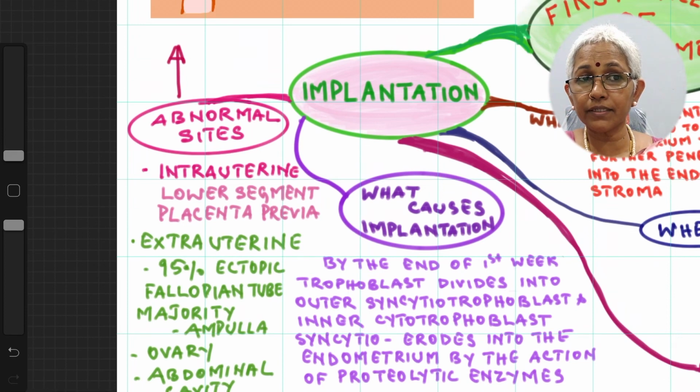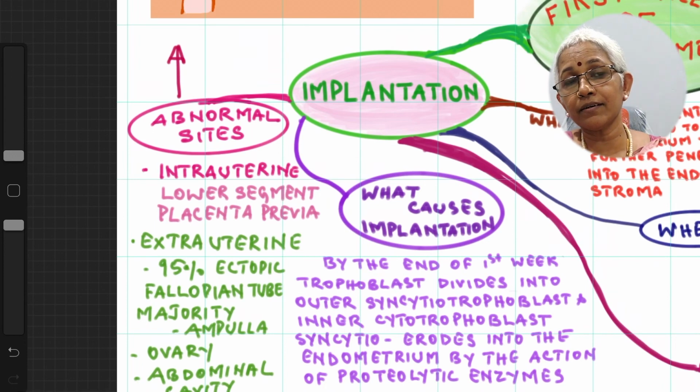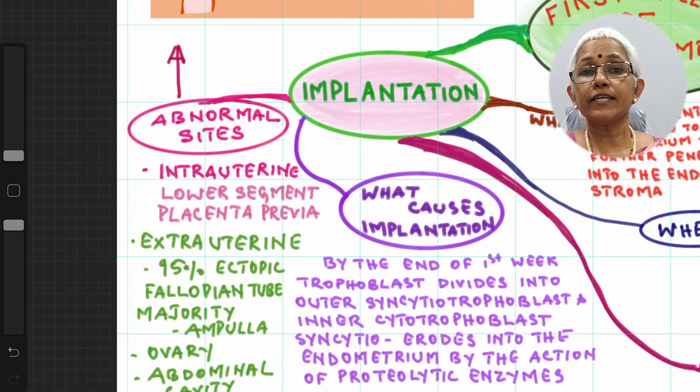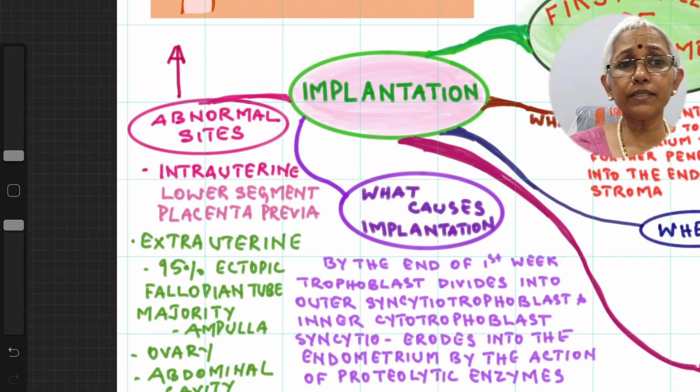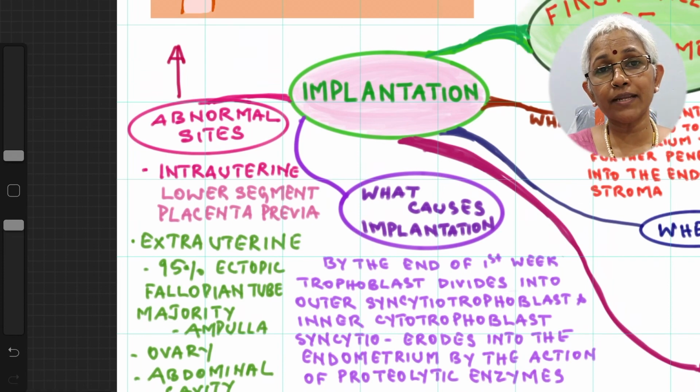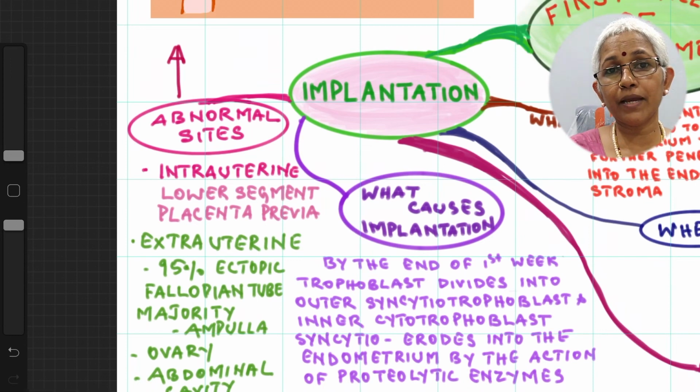This lower segment attachment is called placenta previa. Especially towards delivery, in the last trimester, because of the dilatation of the lower segment, the placenta can get detached from the endometrium,